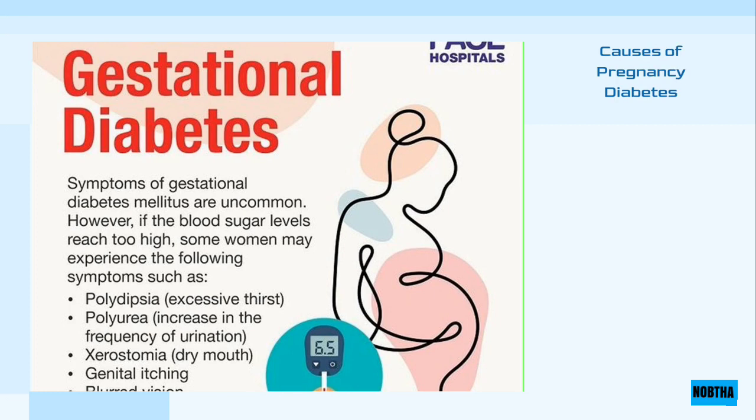Pregnancy diabetes is due to the following reasons: hormonal changes during pregnancy, placenta secretion of hormones that reduces cell sensitivity to insulin, overweight, having preeclampsia, being over 25 years of age, type 2 diabetes in the family, having PCOS, and the birth of a child weighing more than 4 kg in a previous pregnancy.